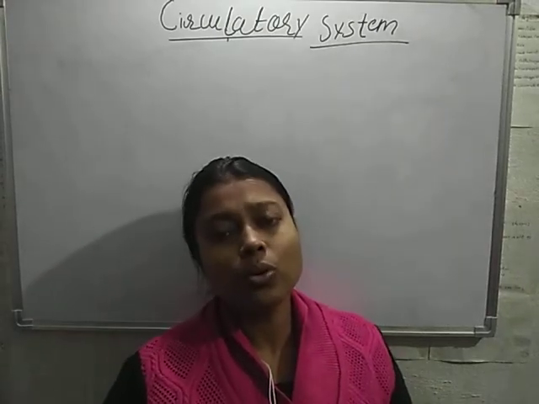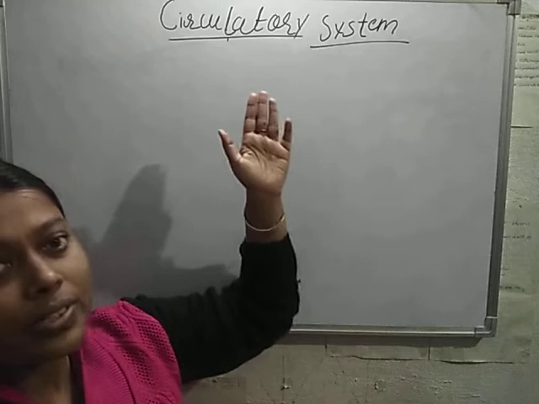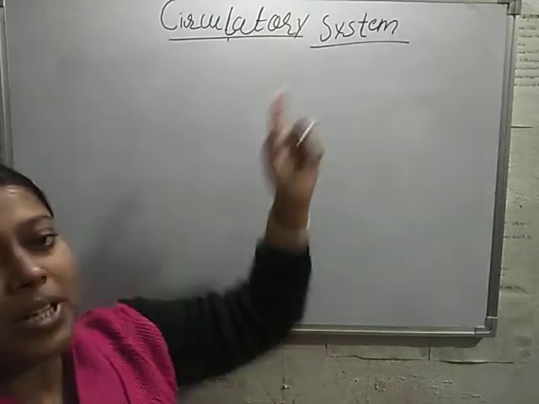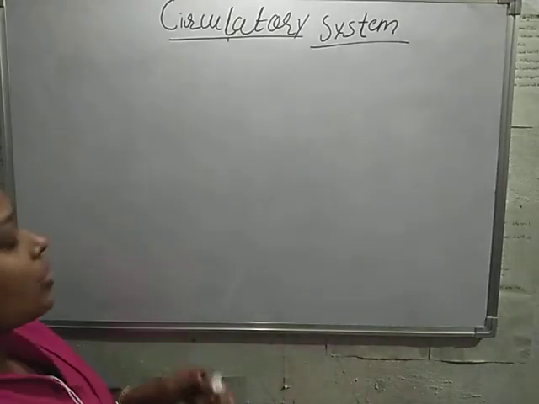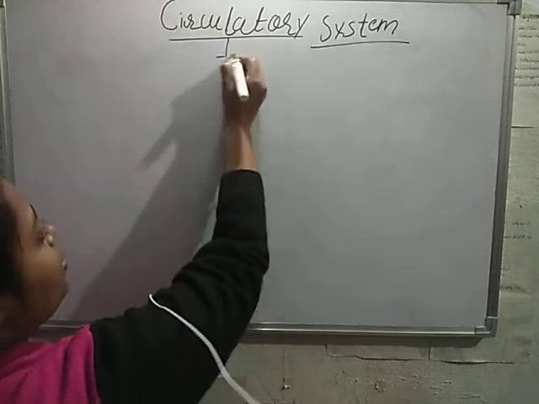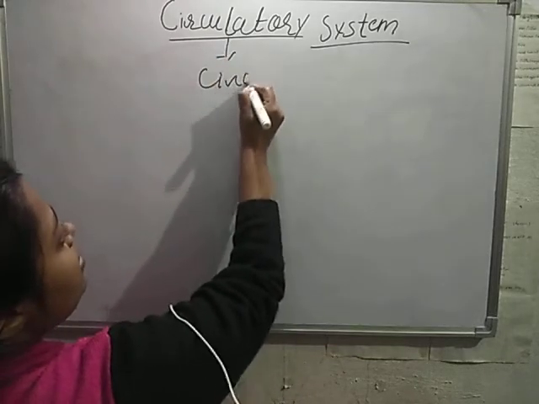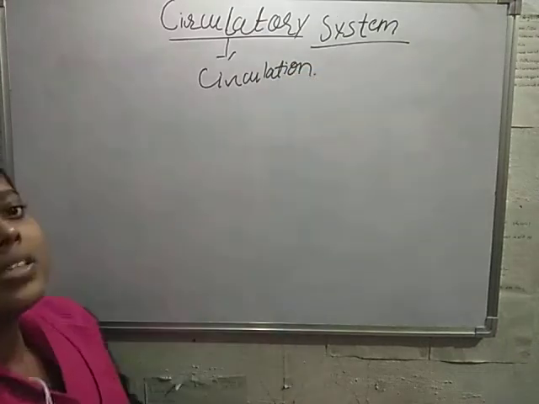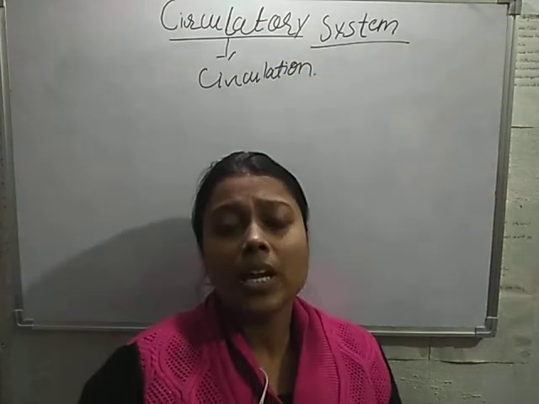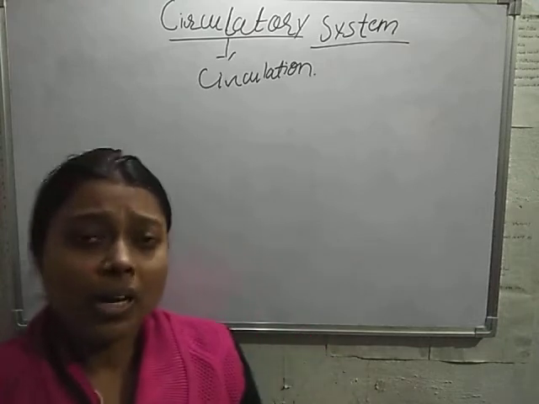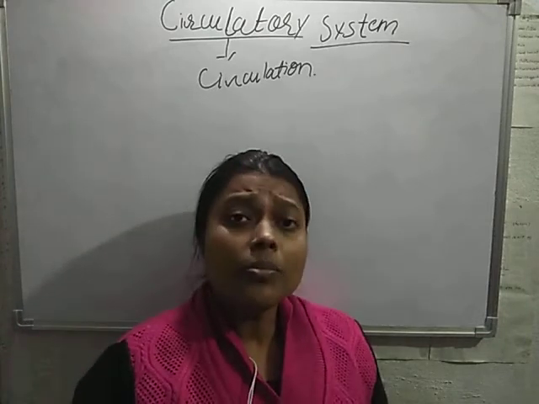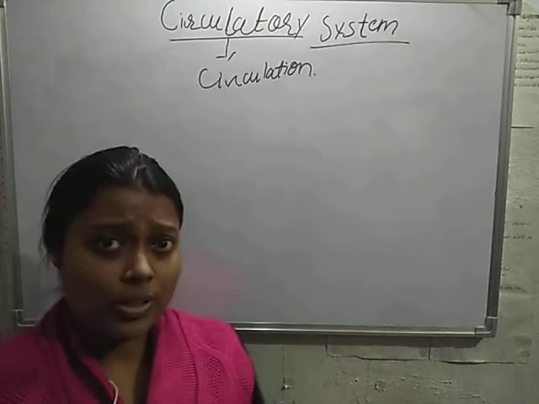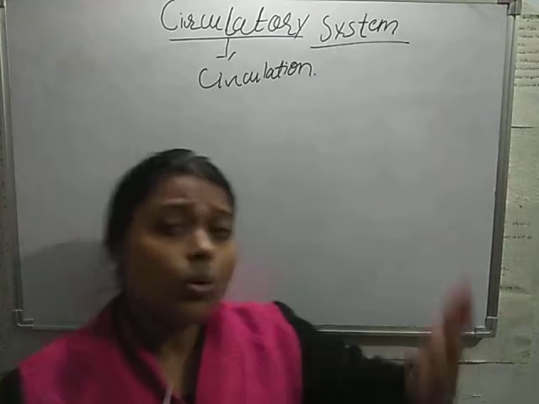Today we are going to study about the circulatory system. The circulatory system consists of two words. First is circulation and the other is system. Now what does the word circulation mean? Circulation means anything which can be transported, passed or circulated from one cell to another, one organ to the other, or through the whole body.